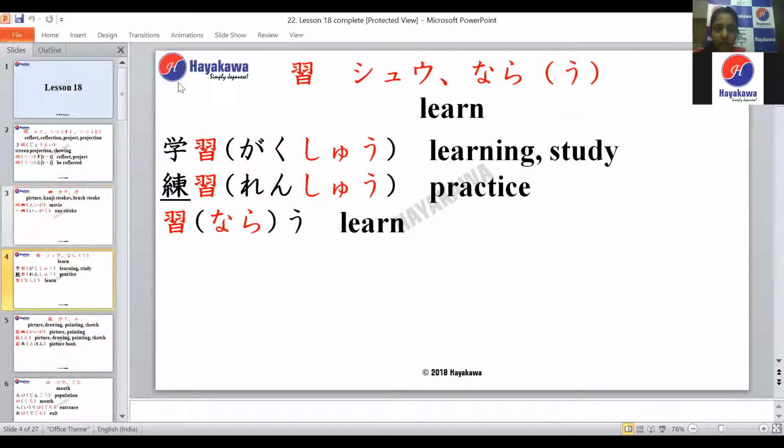So we move to the next kanji, the kanji for learning. It has the readings shu and narau. Narau is the verb to learn. Similarly, you say gakushu, the noun for learning or study. So you have your gaku kanji with this kanji.